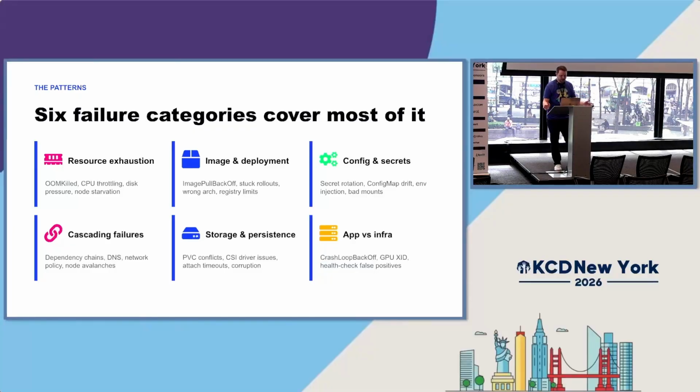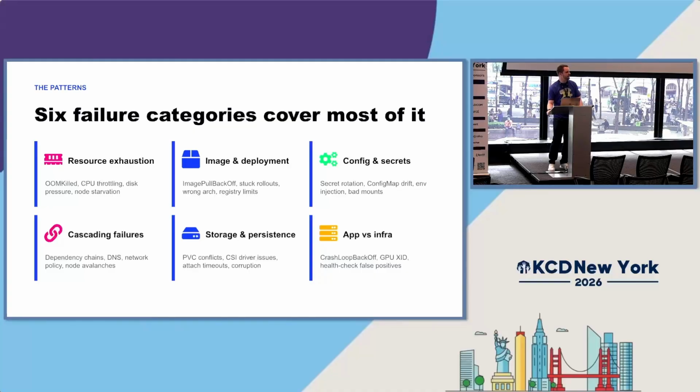In the upper middle, you have images and other deployments. Maybe you're having an image pull back off. Maybe your registry has limits on it and it's not able to pull additional images. Maybe there's a syntax error and that image you're trying to pull doesn't exactly exist. We have configurations and secrets. Maybe your security team did a rotation, so any hard-coded secrets for whatever reason are now not working. You have authentication issues. You have other various configurations. Think your config maps or anything of that nature. Those things may drift in terms of how they're configured and cause outages and other problems.